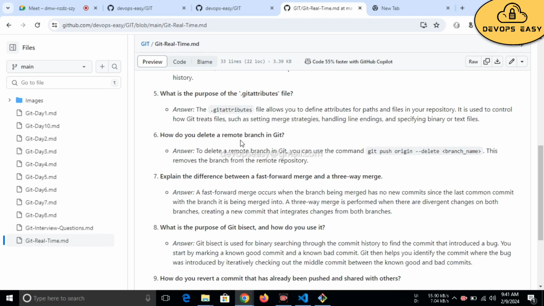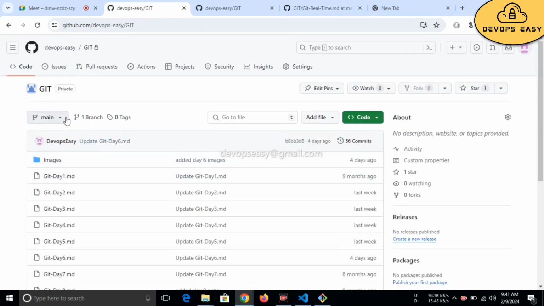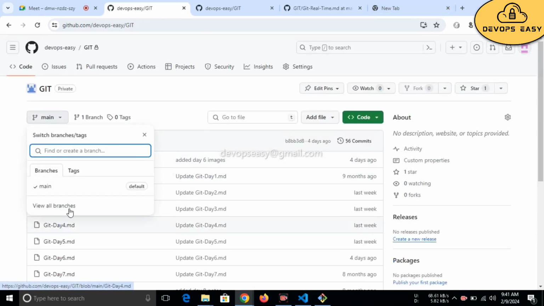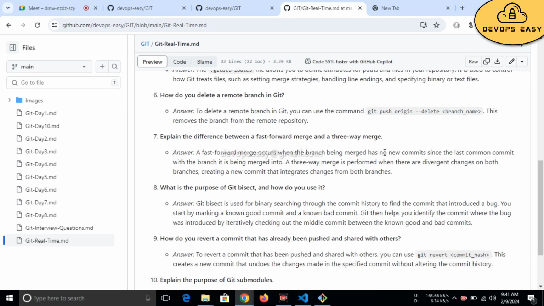So how do you delete a remote branch in Git? If you want to delete a remote branch, you need to execute a simple command, that is git push origin --delete branch name. Then the branch will be removed. So in the interview, if they ask how to delete the remote branch, you need to answer this: git push origin --delete branch name.